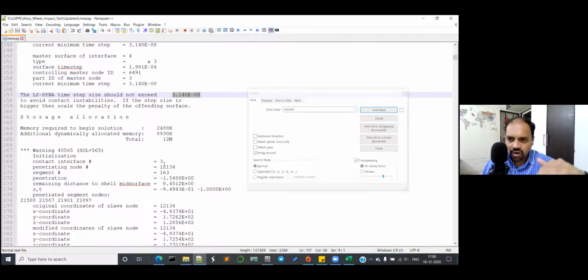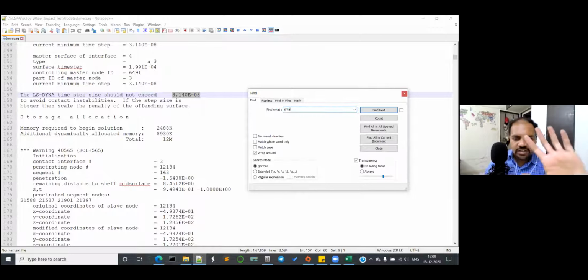That is still okay. Wait, don't do any changes right now. This is the time step which you are getting because of your element sizes. That is your element size which is deciding this particular time step. Now we will do a cross check. Search for smallest. One second, guys, before you press enter, you can read this sentence, right? It says that LS-DYNA time step size should not exceed 3.14 10 to the power minus 8. Understood up to this point?